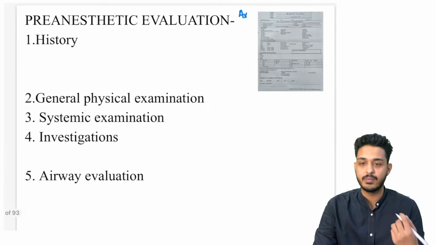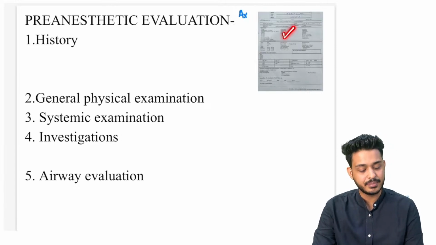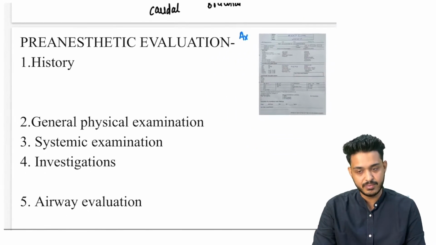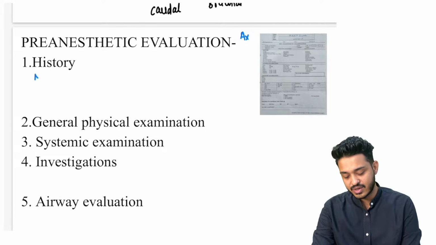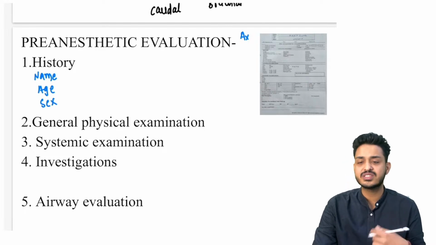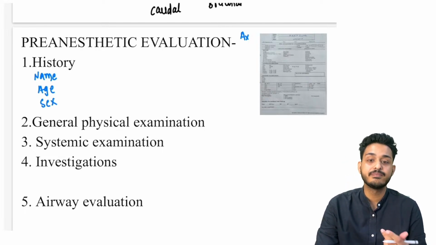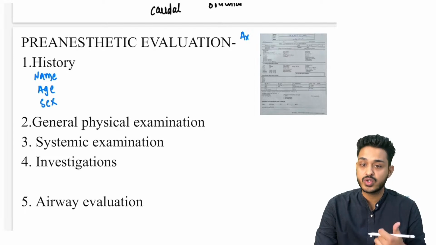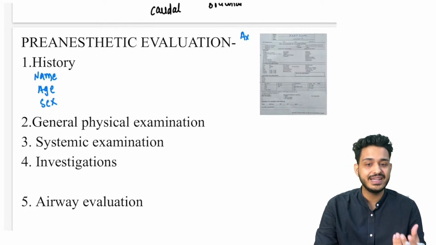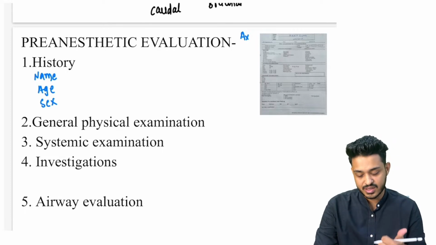So first, what are the components of PAC? We are going to have this type of form, your pre-anesthetic examination form. What are the things we are going to ask? We ask name, age, sex, the same history that we take. Why is this important? Age is important because some diseases are more common in males, some more common in females, and some are most likely seen in older age. Names are also important because they can tell you about the religion of the person, which tells us about the eating habits of that person. That is why it is also important.